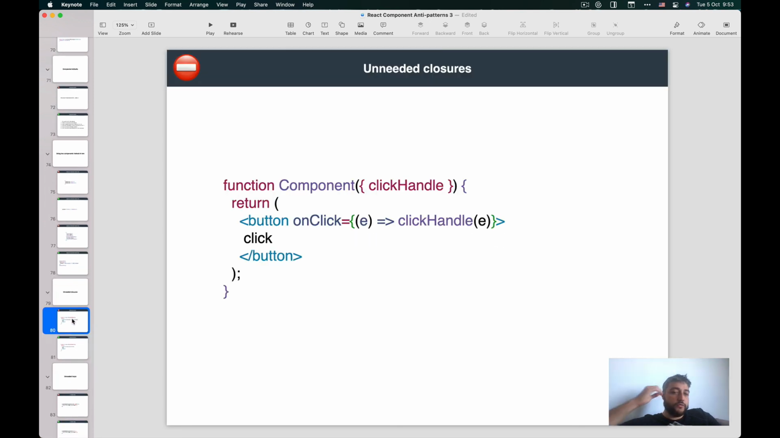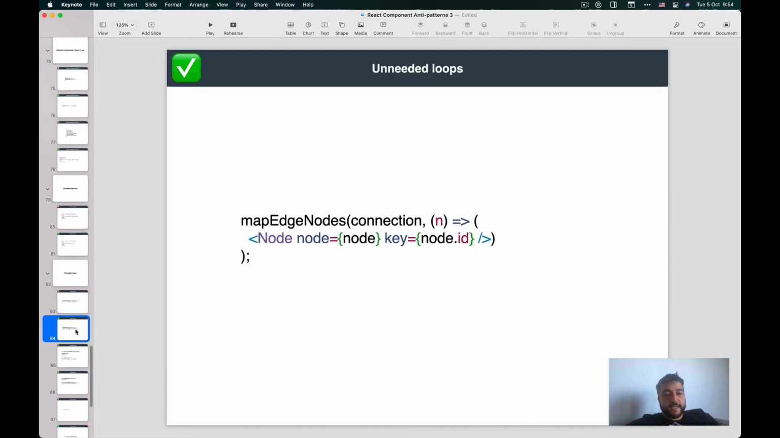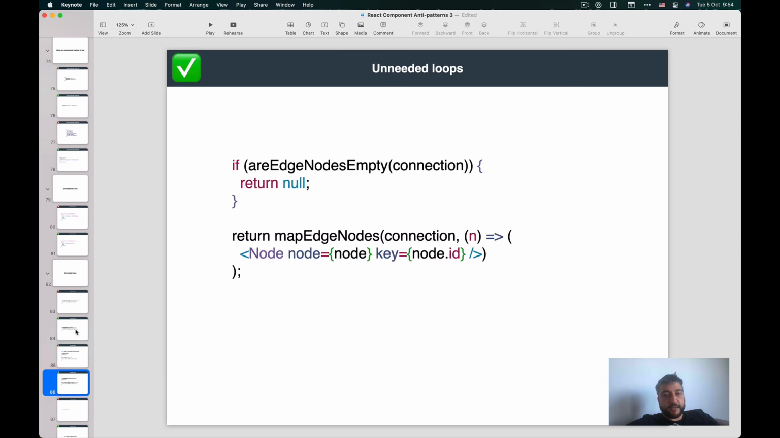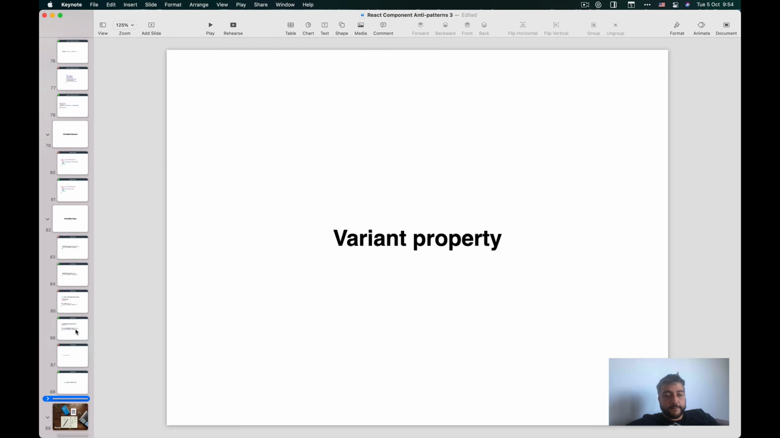A lot of times also people use unneeded closures. An unneeded closure is a case like that. You get a click handler and you create an anonymous function that just calls it. You can just do it like this. This is one of my pet peeves. Also, a lot of times we do a lot of unneeded loops in our applications. Especially with GraphQL, we do a lot of unneeded loops.